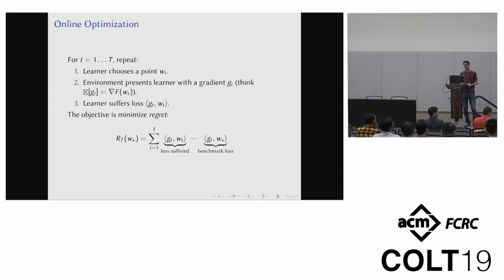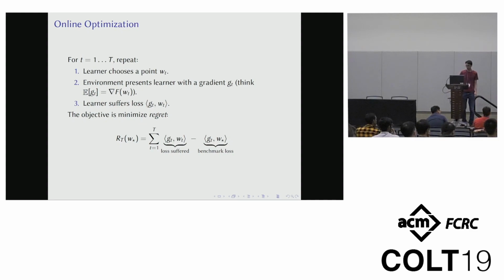Our objective is to minimize the regret, which is the total loss suffered minus the loss suffered at some benchmark point w star. So in contrast to the previous talk here, this is a point-wise regret that I'm talking about. When I say I have a regret bound, I'm saying that this function of w star is bounded by some other function of w star for every possible w star. I'm not going to be taking the worst case bound over all w star in some domain because my domain is an entire vector space, and so this thing would always be infinity. That would be a bad idea.